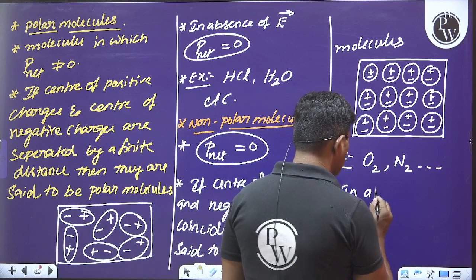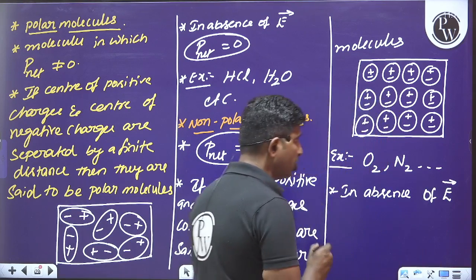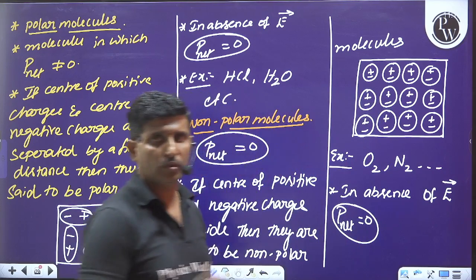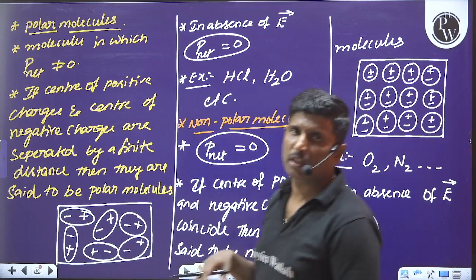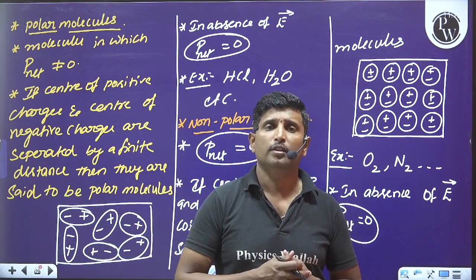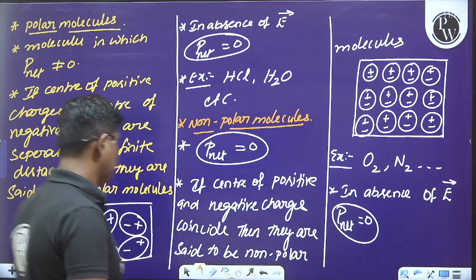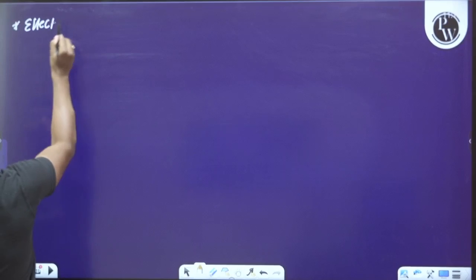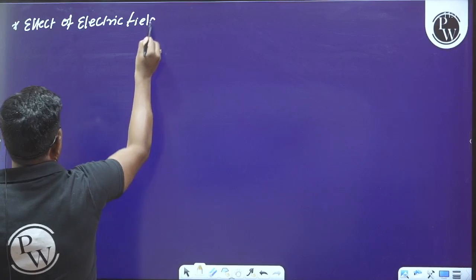So see here, in the absence of external electric field, we can say net dipole moment will be equal to zero. Either it may be polar molecules or non-polar molecules, in the absence of external electric field, both the molecules or both the dielectrics are said to have zero net dipole moment. Okay, so let us see here what is the effect of external electric field on the dielectrics.